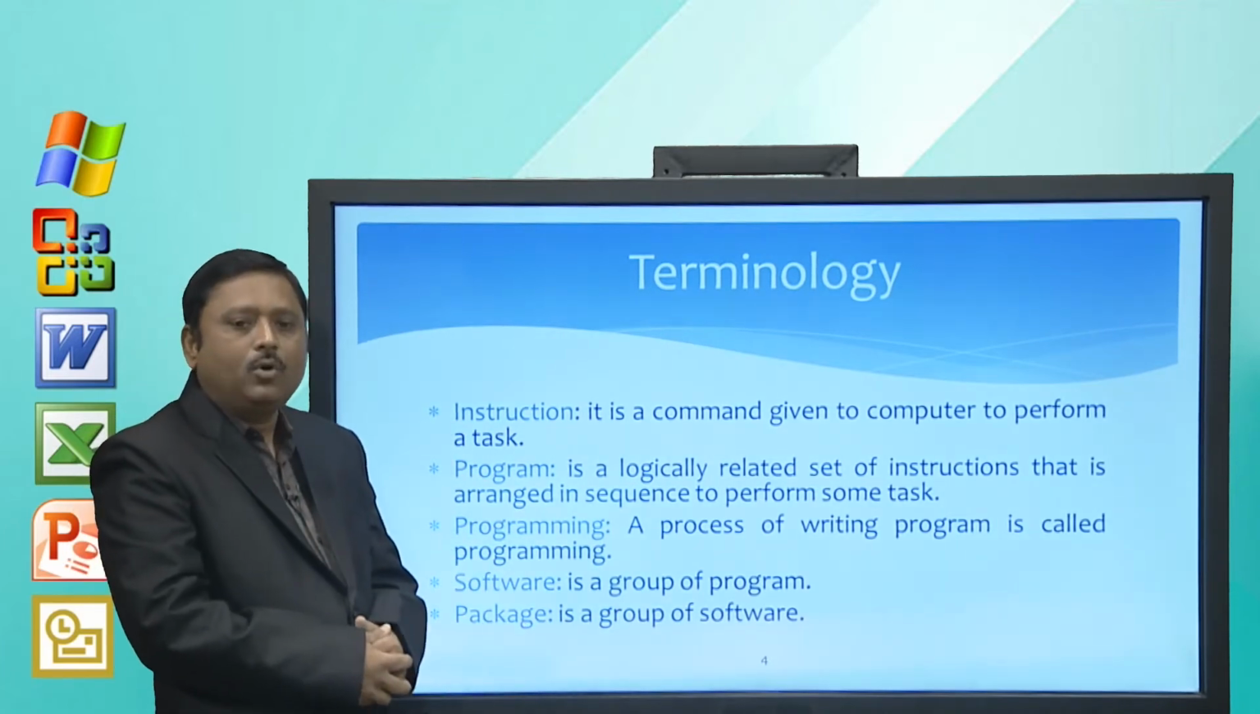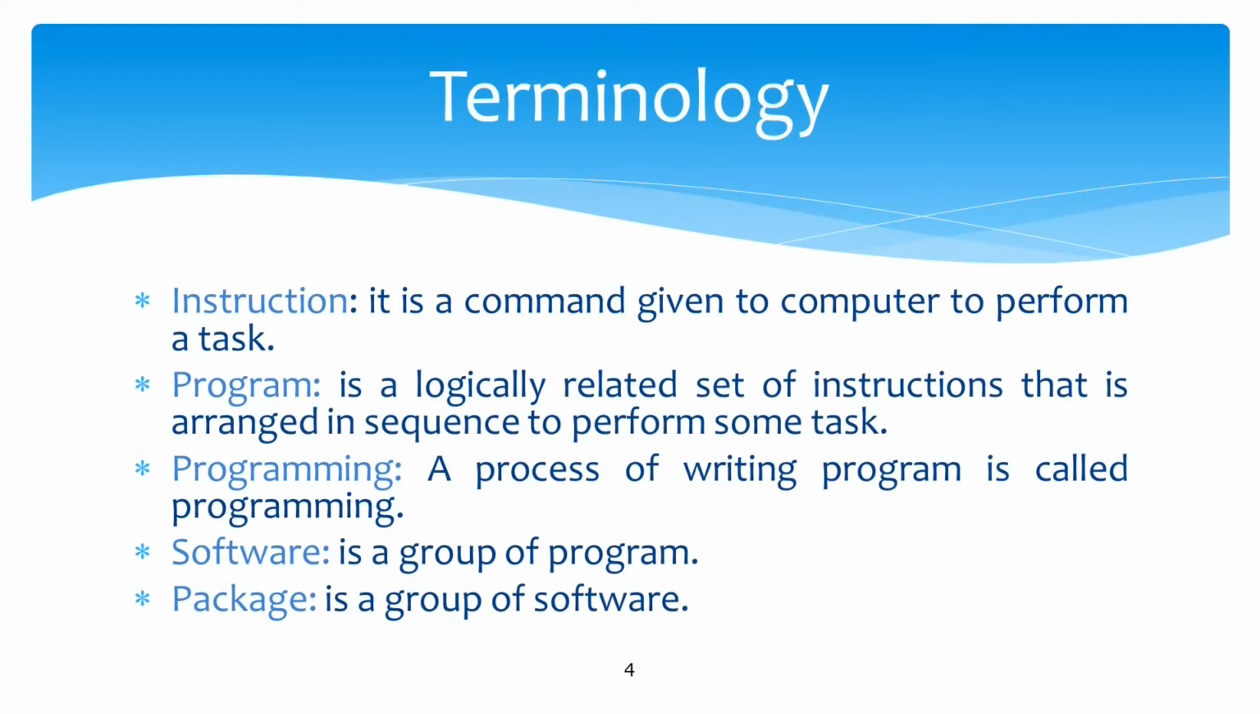The first terminology is instruction. So, instruction is a command given to computer to perform a task. Sometimes instruction is also known as a command. So, instruction is the smallest command given to computer to perform certain task. The next is program. If we arrange these instructions in some logical order, then it is called a program. So, program is a logically related set of instructions that is arranged in sequence to perform some task.